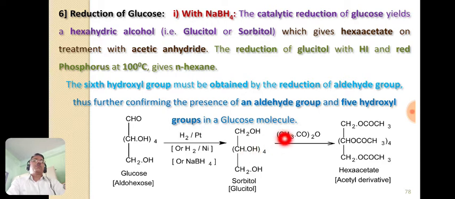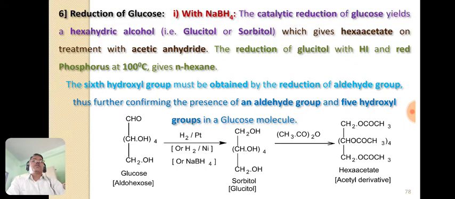And this sorbitol on treatment with acetic anhydride forms the hexaacetate derivative of sorbitol. It is also known as the acetyl derivative. So this test is the confirmatory test for the presence of the aldehyde group as well as the 5 hydroxyl groups in a glucose molecule.